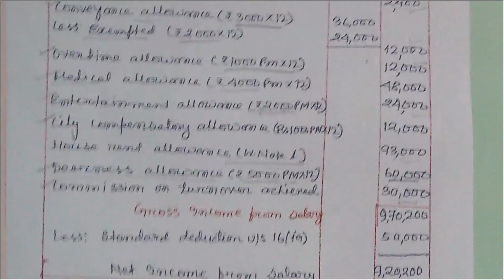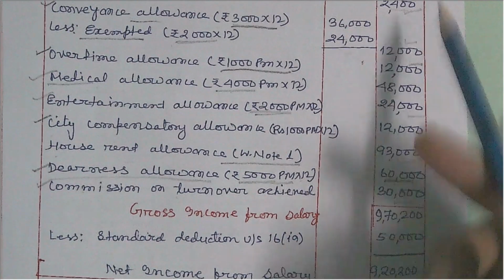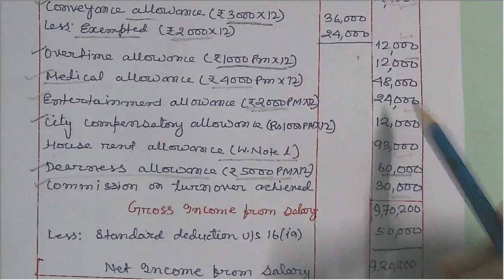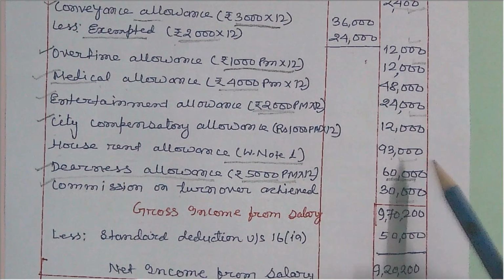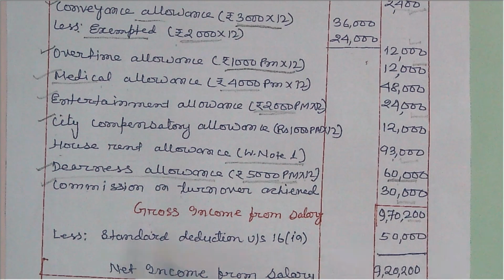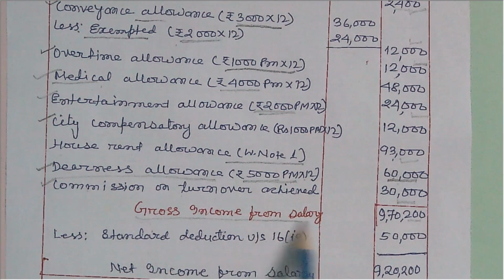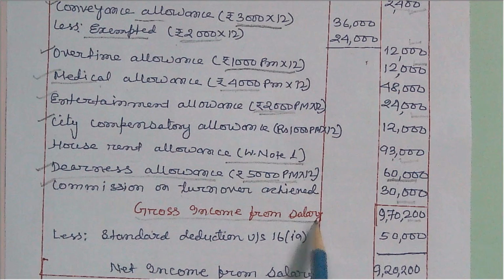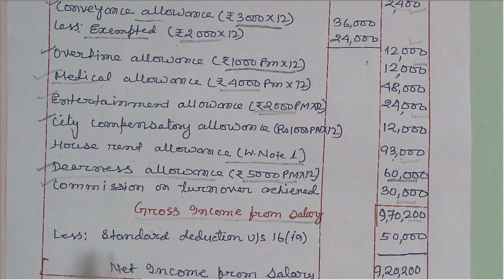Now when we total all these figures after putting 93,000, the total is 9,70,200, and it is the gross income from salary. Then less standard deduction.